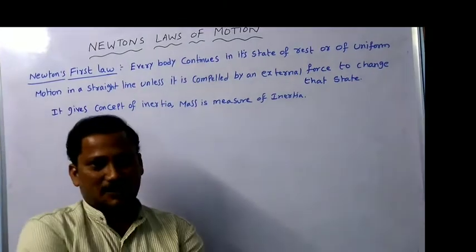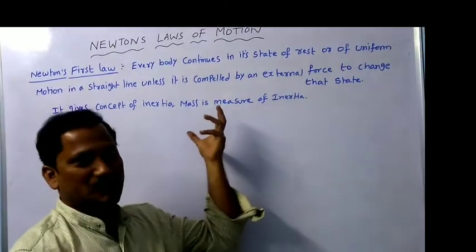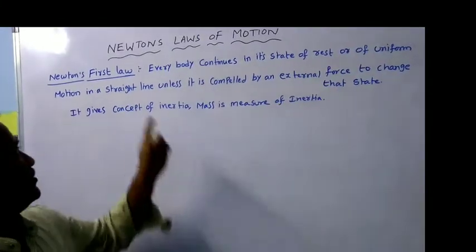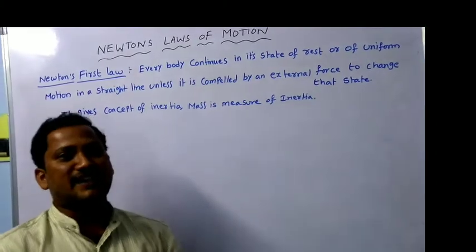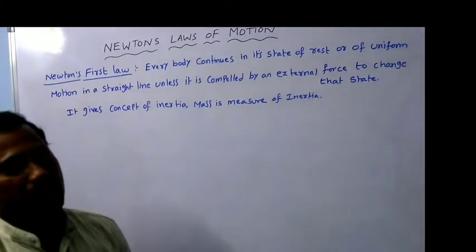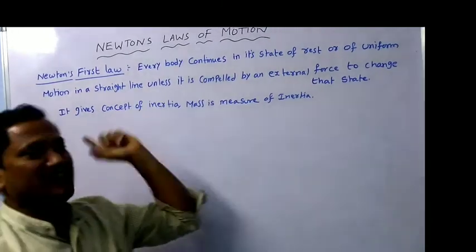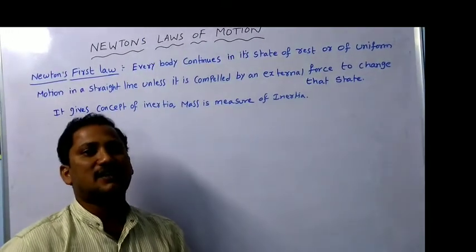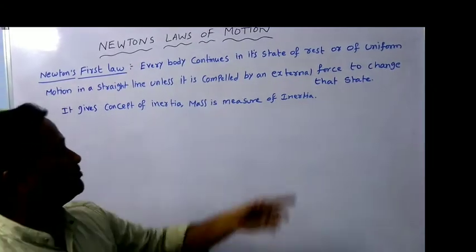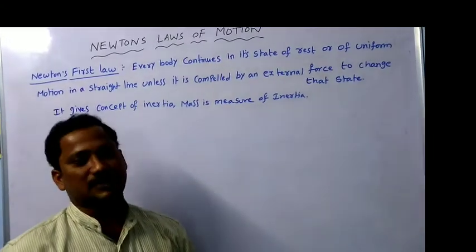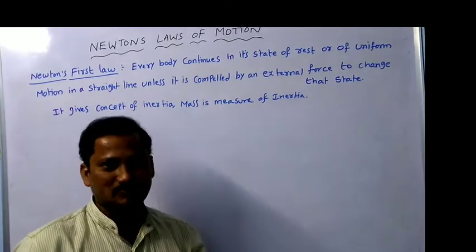What is Newton's first law? Here, Newton's first law statement will be like this. First law: Every body continues in its state of rest or of uniform motion in a straight line unless it is compelled by any external force to change that state. This is the statement of Newton's first law.